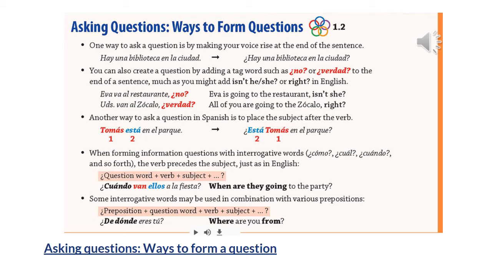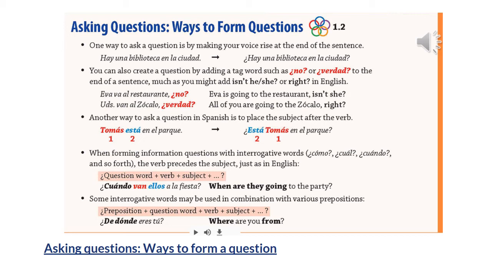Another way to ask a question in Spanish is to place the subject after the verb. So basically you switch. In the first one, you're going to see that it says, Tomás está en el parque. ¿Está Tomás en el parque? So we switch. We have the verb now and then the subject. And of course, you need to add the question marks.